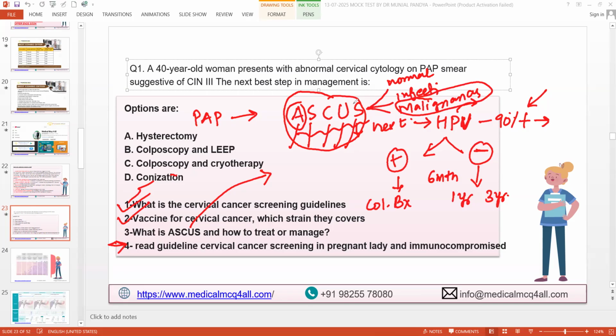So if you have little ASCUS, still do you want to go for 3 years, or do it a bit earlier? 1 year. 6 months will be preferable, sir. Okay, fine. By my knowledge, the answer is 1 year, but you cross check it. If you have ASCUS, what are you supposed to do? By my knowledge, it's 1 year, because you don't know. It could be a malignancy, so you can't wait for 3 years.